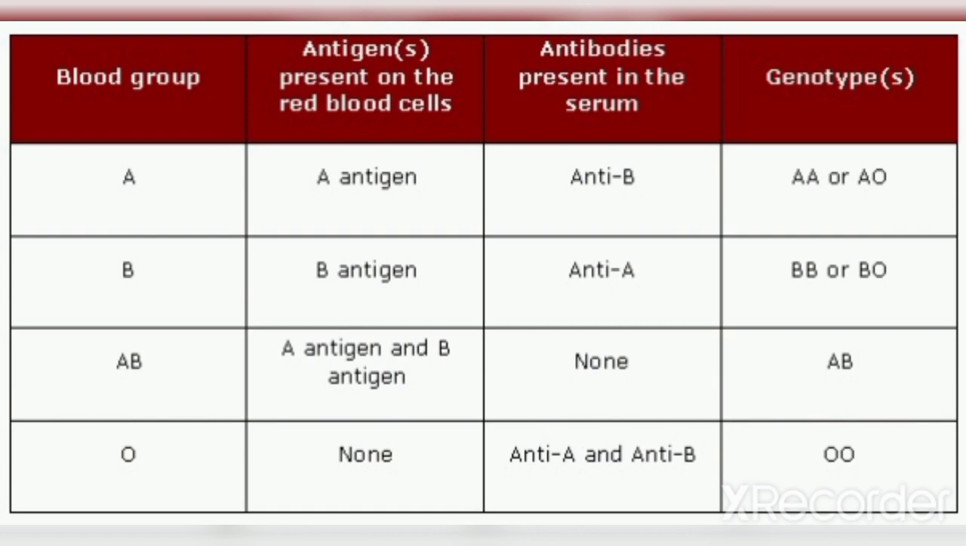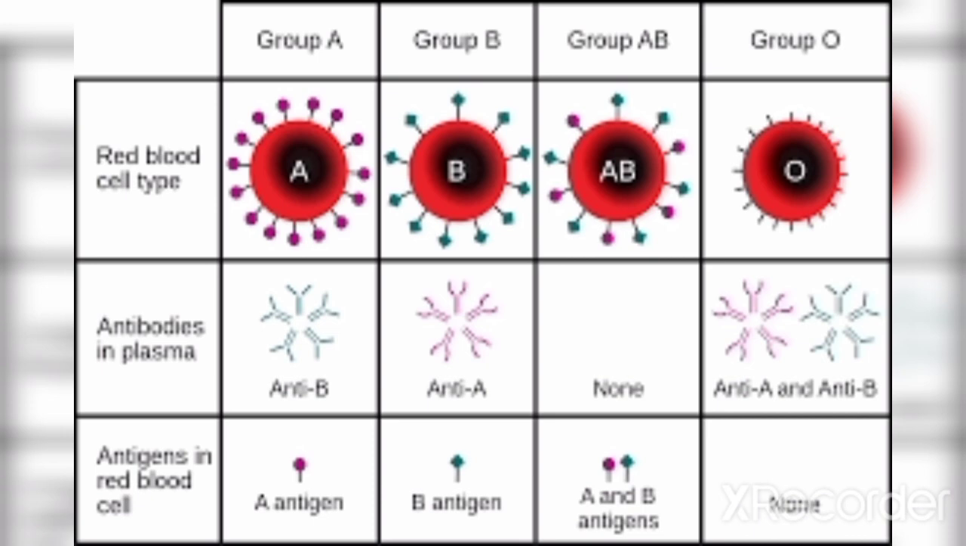Okay, so we have heard about how different people have different blood groups on the basis of the antigens present on the surface of their RBC, and also that they have different antibodies in their serum against the antigens which are not on the surface of their RBC.